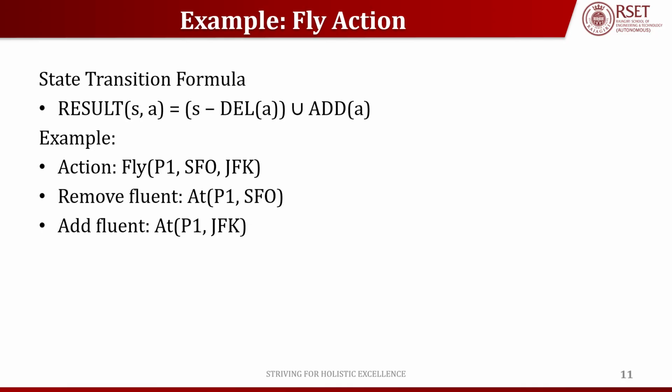Now I want to remove the fluent At(P1, SFO). P1 at SFO is my old fact, so I am removing it. And now I am adding my fluent, that is, P1 is at JFK. So in the first case, I am removing my old fluent or old facts, and then I am adding my new fluent or new facts.